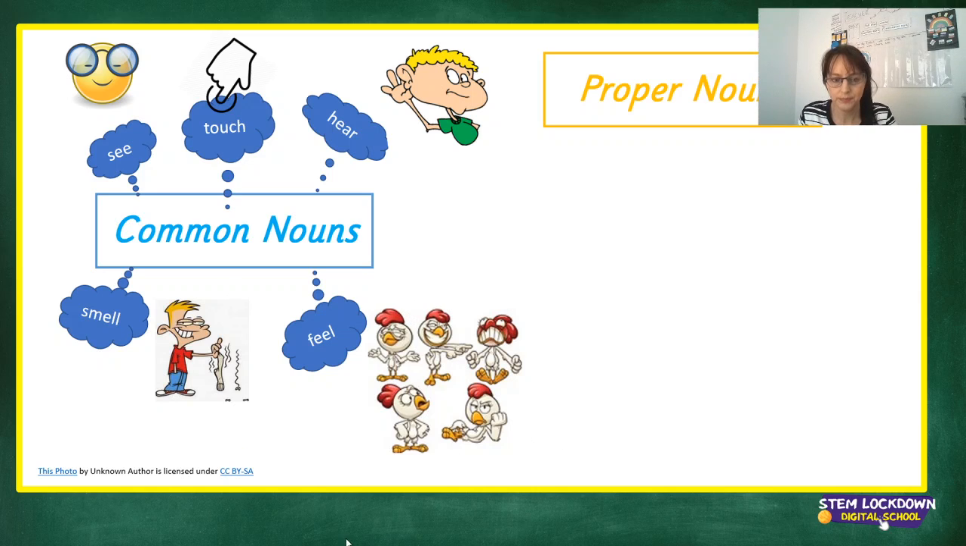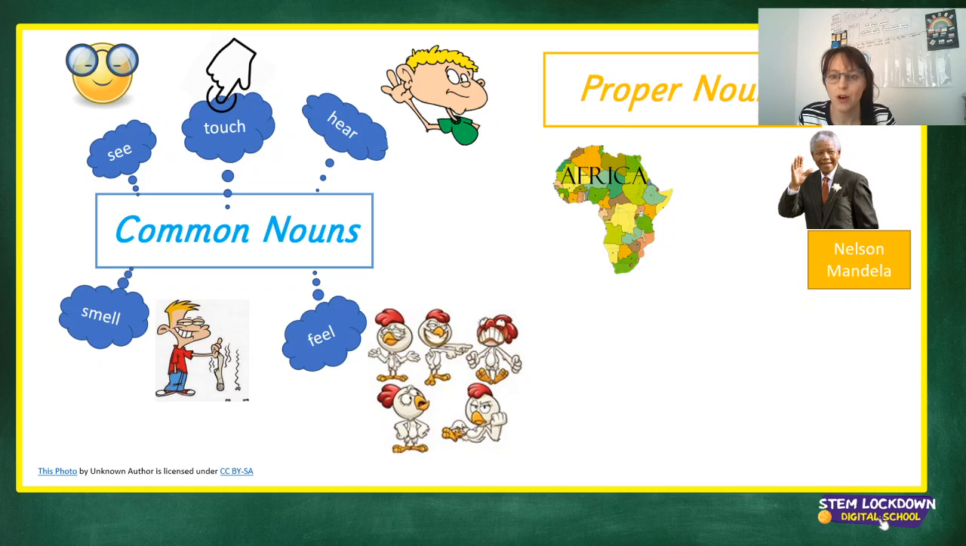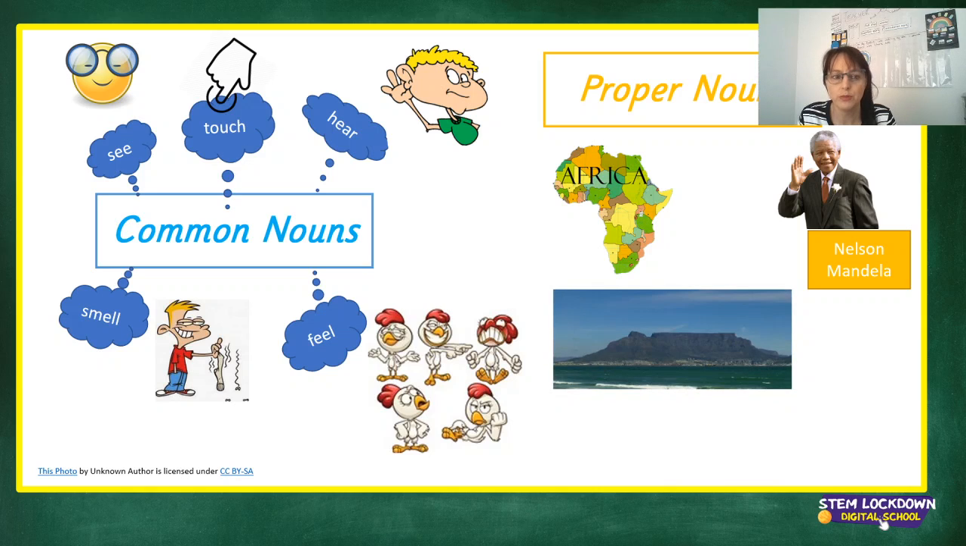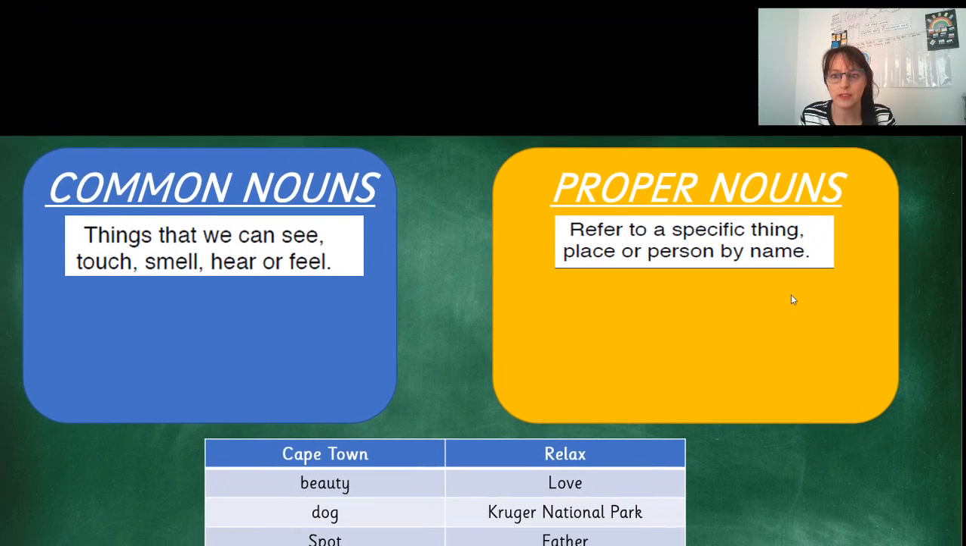Proper nouns are our names of common nouns. Name of a person, for example, Nelson Mandela. Name of a country or name of a continent, Africa. Name of a mountain. So mountain would be your common noun. Table Mountain would be your proper noun. Okay, so here we have a little table for you of common nouns and proper nouns.